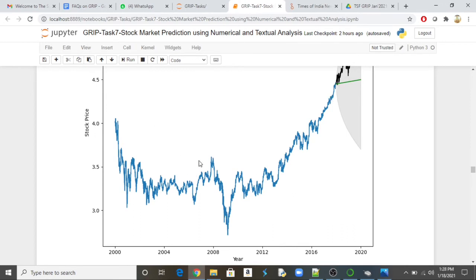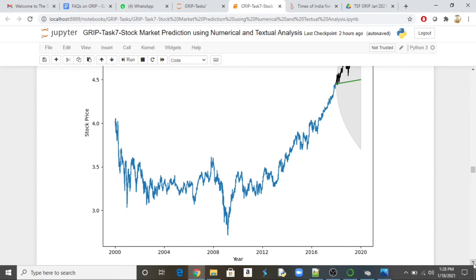Okay, but this diagram is blindly telling this is the overall past and this is going to be the future, but this diagram does not give you an idea about why it was fluctuating like this, why it went up here, why it went down again. So there can be some sort of regional or economical or environmental reason which we have to identify. For that, we will go with the second step in this task.